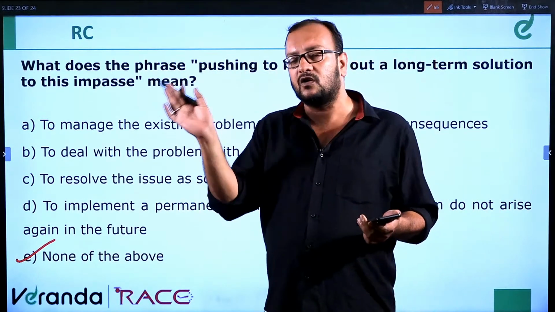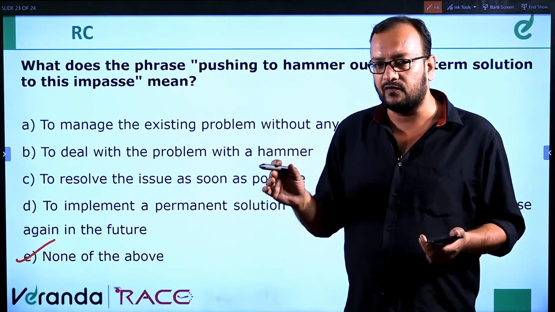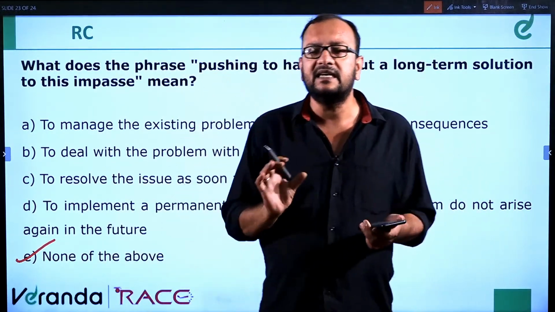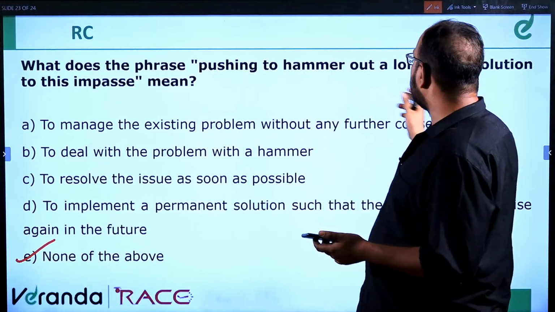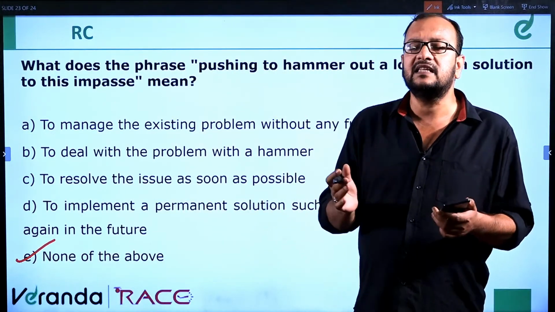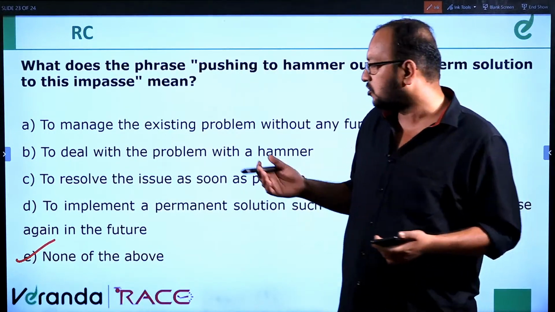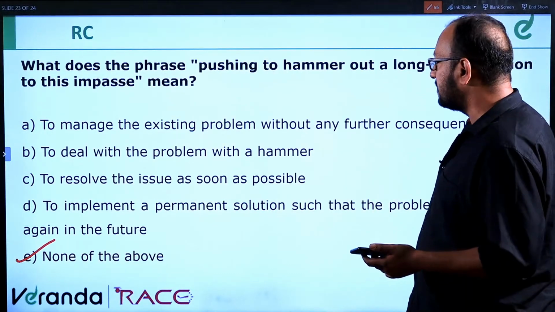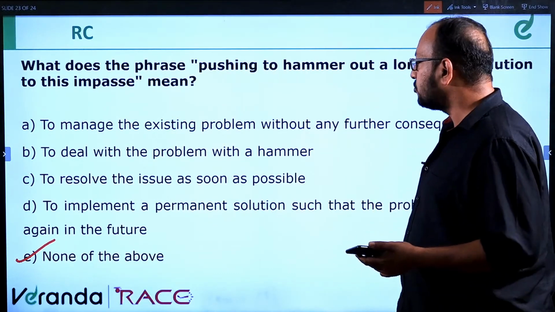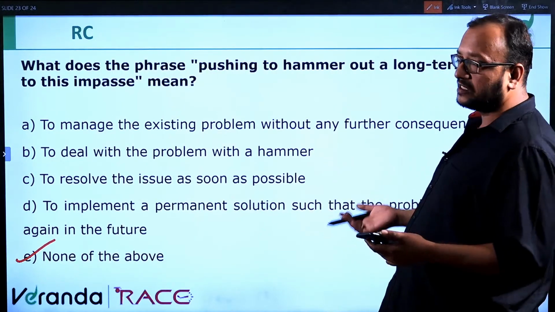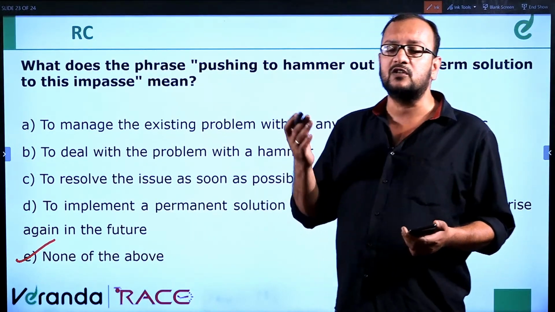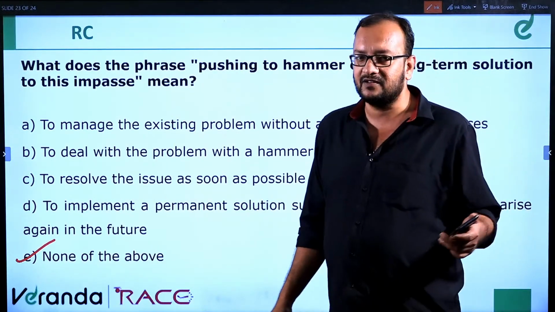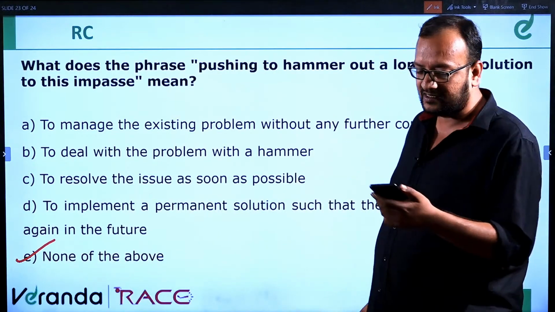It's difficult to check here because I have to scroll down, back and forth. So the answer will be none of these, and I'll tell you why. Pushing to hammer out a long-term solution means doing something that will not cause any further disruptions. To manage the existing problem without any further consequences, to deal with the problem, resolve the issue as soon as possible, to implement a permanent solution, the answer is to execute so that no further disruptions are there. So the answer will be E, none of these. I hope you are satisfied with my answer, and that's the correct answer actually.